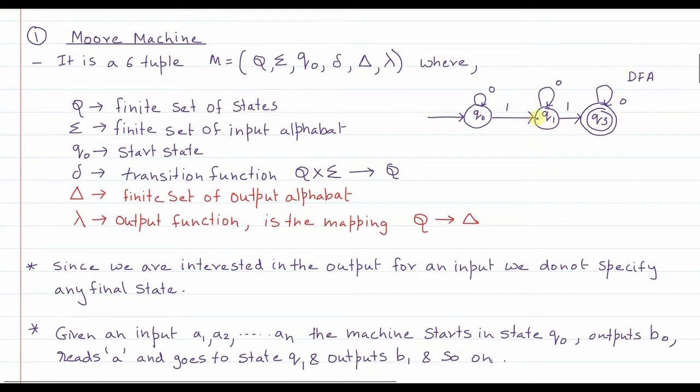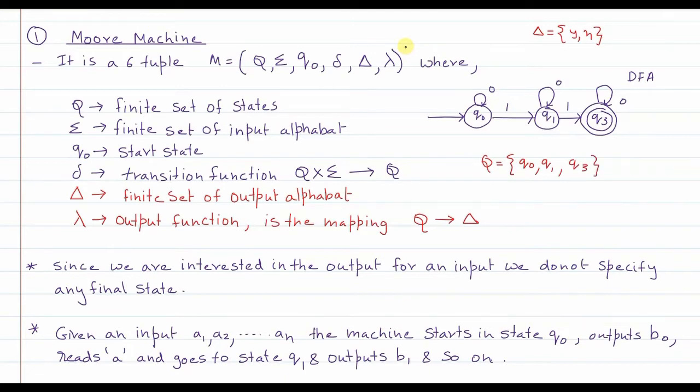Now let us modify this DFA. Since I was talking about output, let's assume that in this diagram the output alphabet set delta has two symbols, y and n, where y represents yes and n represents no. So what is a Moore machine? A Moore machine has Q, sigma, q naught, delta. If I want to convert the DFA that I have drawn to a Moore machine, what will Q be? Q will be the finite set of states: Q0, Q1 and Q2. These are the three states.